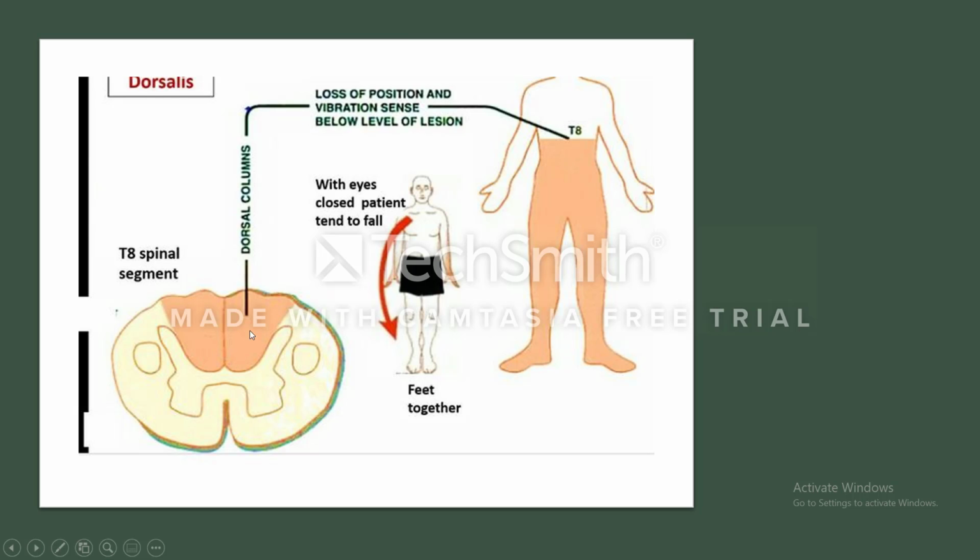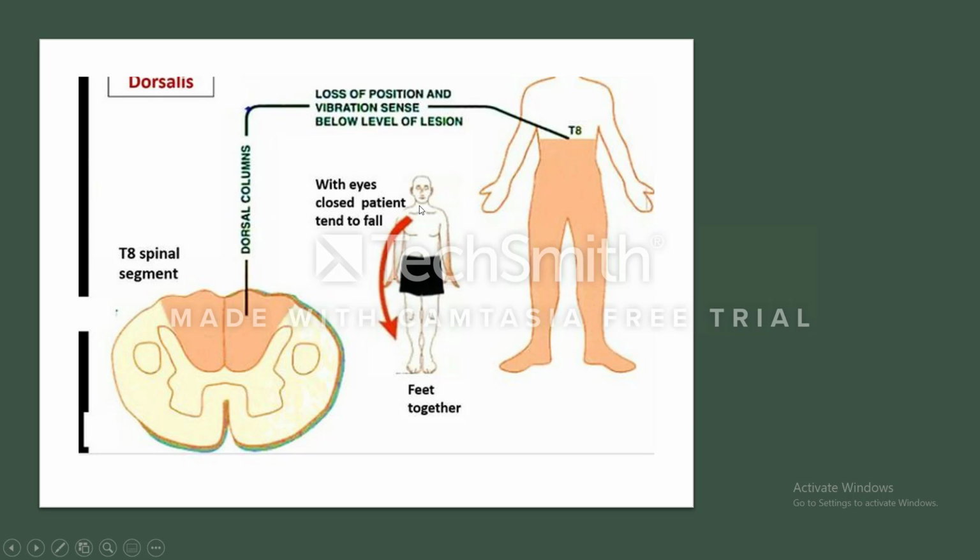Here you can see the dorsal column of the spinal cord, and as a result of this atrophy of the dorsal column, this patient will feel loss of position and vibration sense below the level of the lesion. So if this is the level of the lesion, in all this area you will find loss of position and vibration sense.